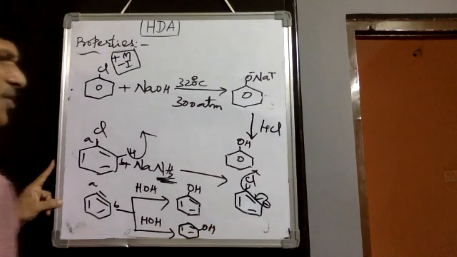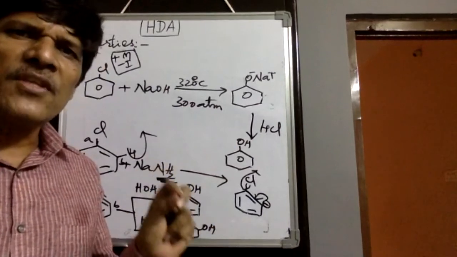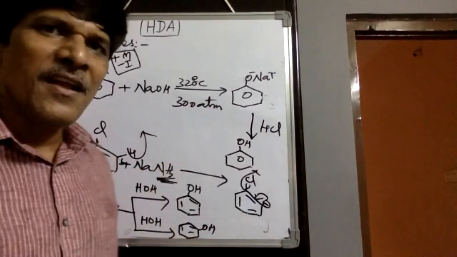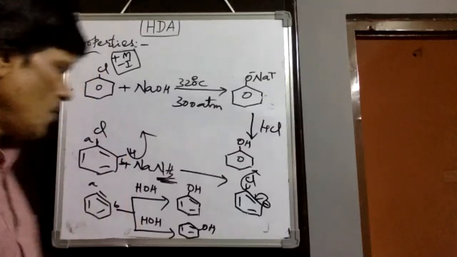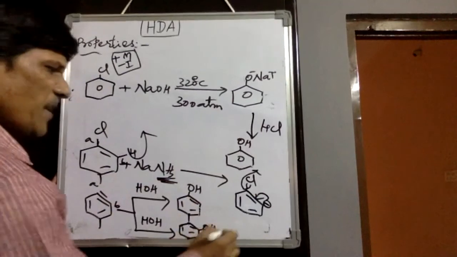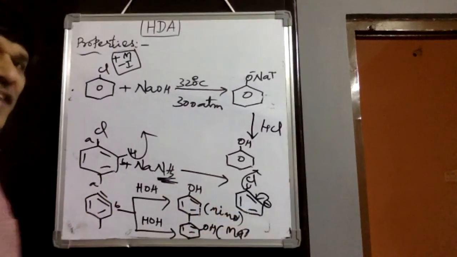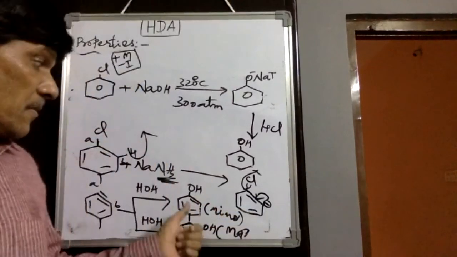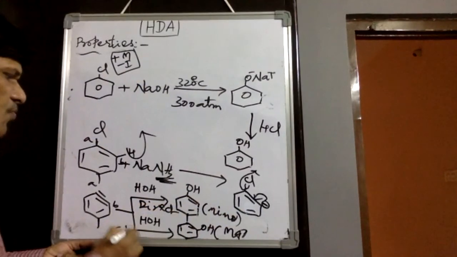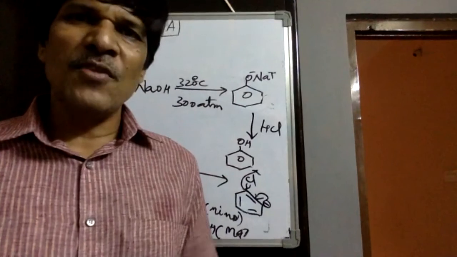Then adjacent position substitution is called cine substitution reaction. Haloarenes always prefer cine substitution, meaning adjacent position substitution is easier than direct position substitution. So suppose there are groups here, like methyl; then this would become the major product and this would become the minor product. Therefore, this is direct and this is cine substitution. Cine substitution gives the minor product. It is possible through the benzyne mechanism.